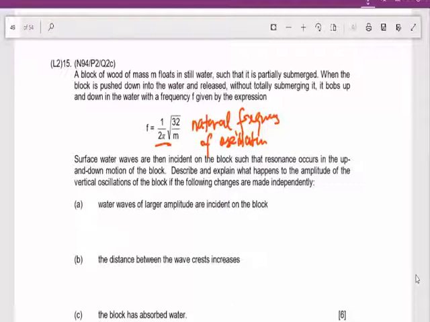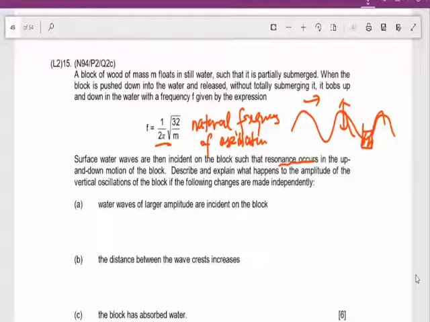Then the next paragraph: surface waves are incident on the block, so that resonance occurs in the up and down motion. So what happens is that when you introduce a wave, when a wave approaches, the vibration of the wave actually adds energy. The water wave has energy bobbing up and down. As the wave passes by, the wood here will absorb the energy of vibration. The energy of vibration is in the vertical direction. This is called a transverse wave, when you learn about it in the next chapter.